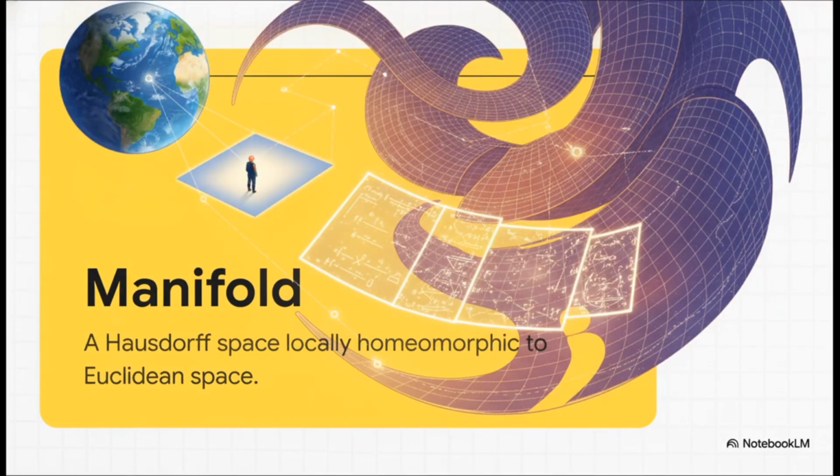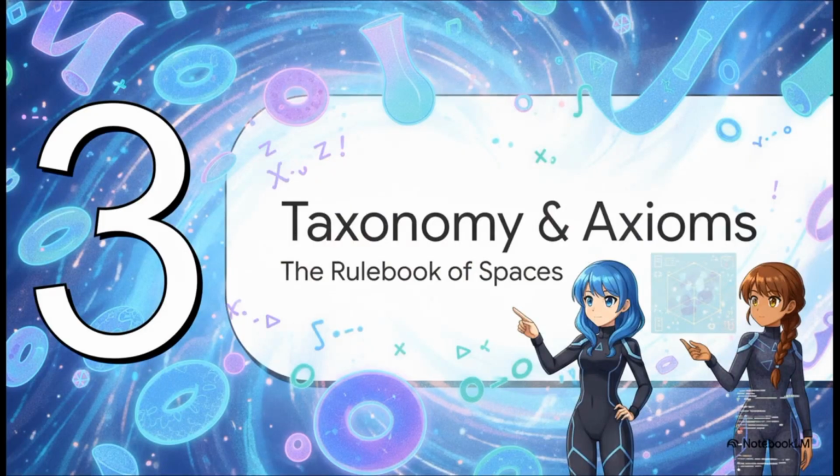Now, manifolds are fascinating because they bridge the gap between our local perception of flat Euclidean geometry and the global, non-Euclidean reality of space. A topological manifold is a space that, locally, looks exactly like standard, flat, n-dimensional Euclidean space. Think about standing outside on the Earth. It looks totally flat locally, but globally, we know it has a highly complex, curved topological structure. By equipping these manifolds with an atlas of overlapping coordinate charts, we can seamlessly apply differential calculus across these complex, non-Euclidean spaces. Up next is Section 3, Taxonomy and Axiomatic Formalisms.